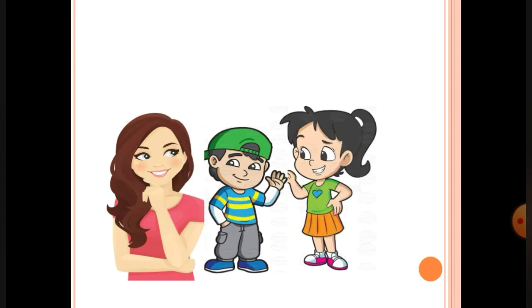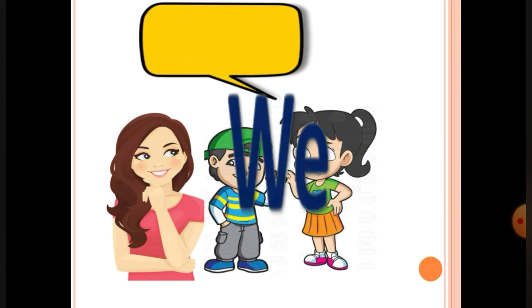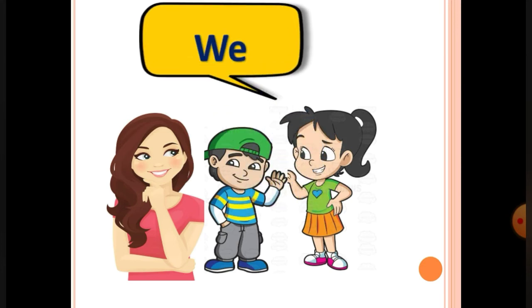The girl is again talking about herself, as well as about a woman and a boy. It means the girl is talking about more than one person including herself. When someone speaks about more than one person including oneself, the personal pronoun which we can use is we. So the girl can make a sentence by using personal pronoun we, like, we are friends.